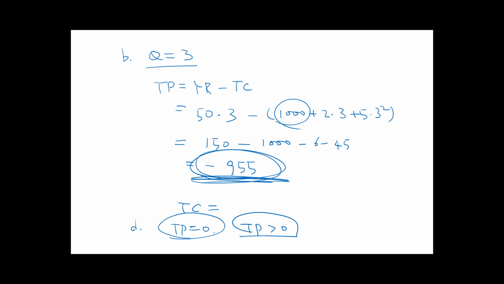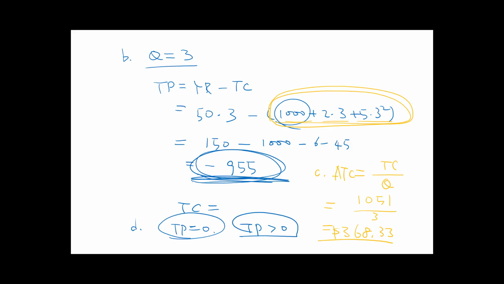Now we can answer question C. What is the firm's average cost at this output, Q equals 3? Average total cost, by definition, is total cost divided by quantity of output. Total cost we already found, which is 1,000 plus 60 plus 45. That is 1,105. Divide by 3, and you get $368.33. That's the average total cost at the optimal output.